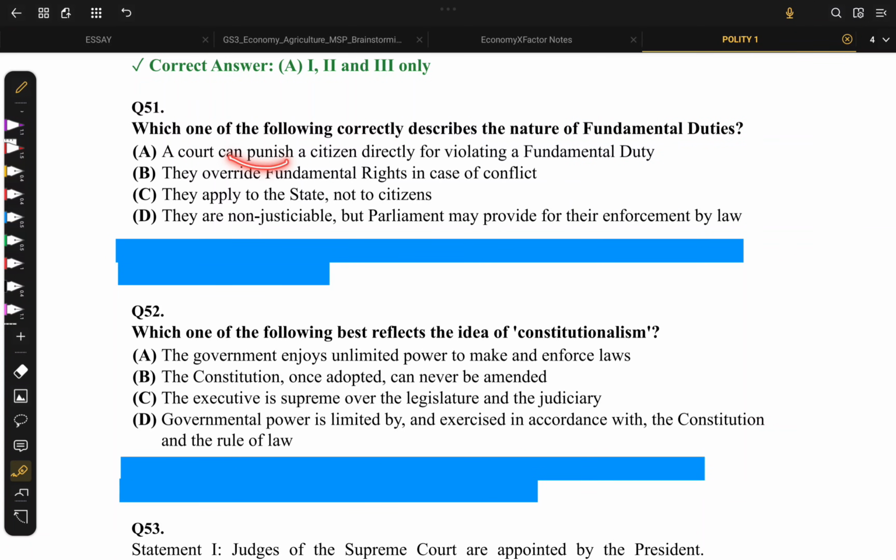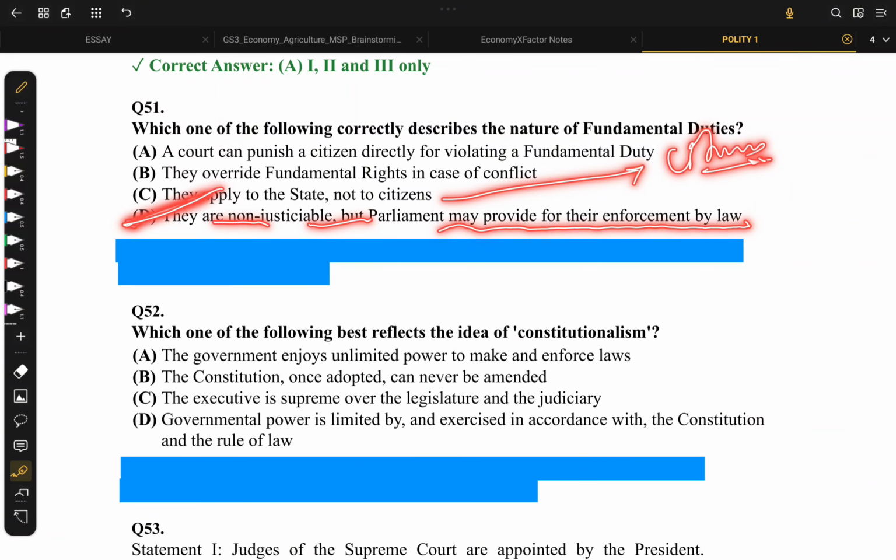The court can punish the citizens directly. No. They override fundamental rights in case of conflict. No. They apply to the states, not to the citizens. No, they were actually made for the citizens. They are non-justiciable, but the parliament may provide for the enforcement by law. This is actually correct.